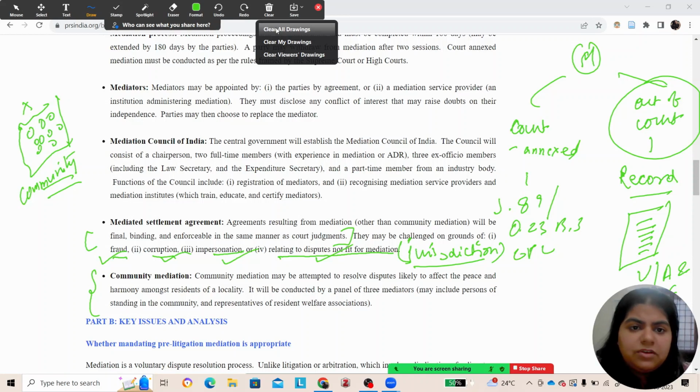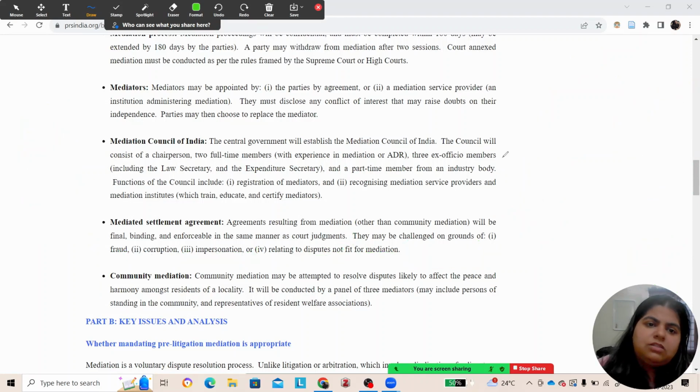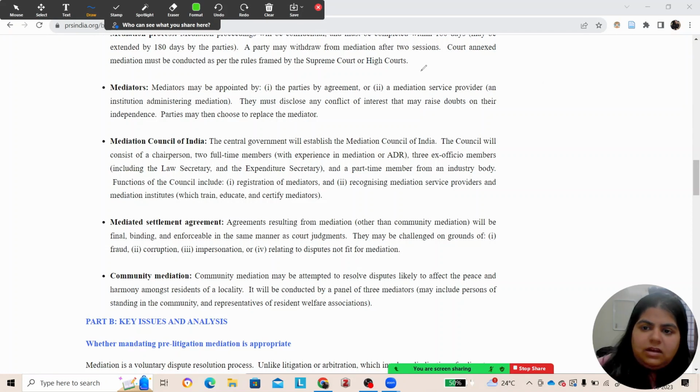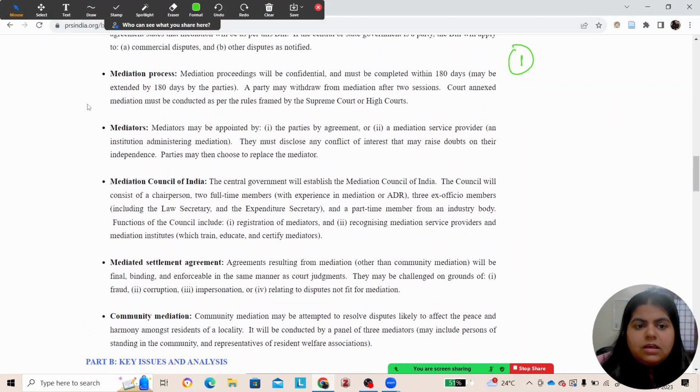Now, these are some key features which relate to mediation, but there is a lacuna. Whenever there is an act, whenever there is a provision, there is always a gray area. So what we have studied is that pre-litigation mediation is important, right?